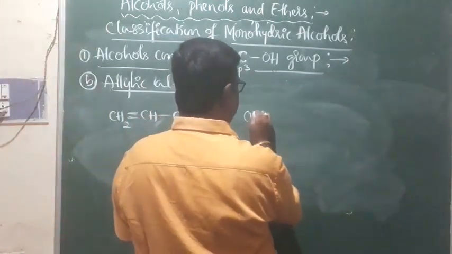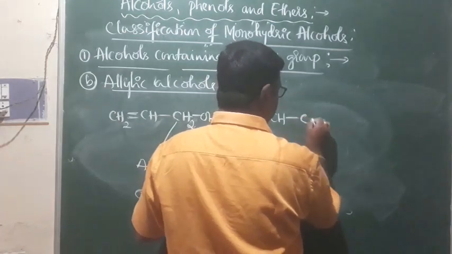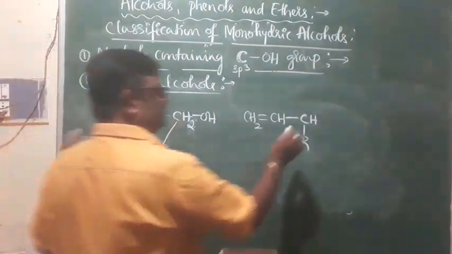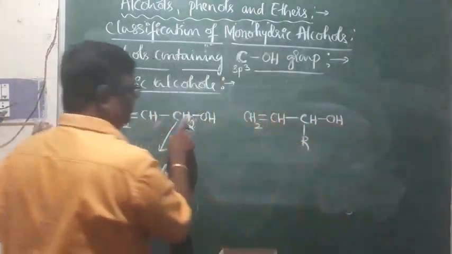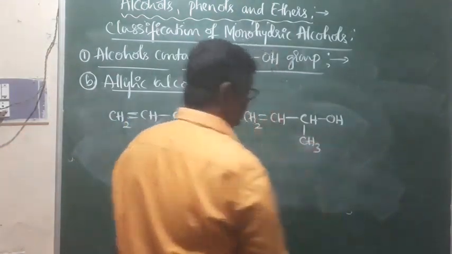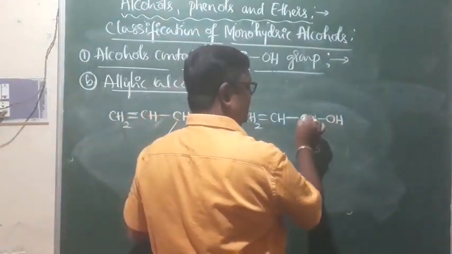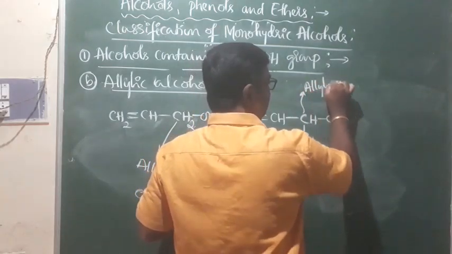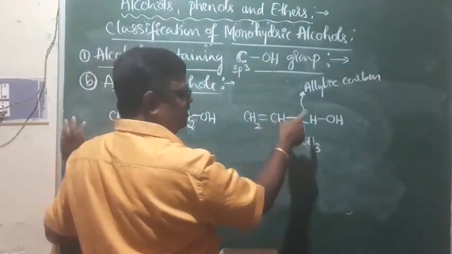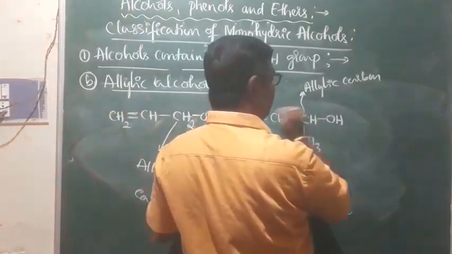Apart from that, we have this CH2, CH, and R, and it is OH. I replaced one hydrogen atom by a CH3 group. Look at this. This is also an allylic alcohol, because the OH group is attached to the allylic carbon. This is the allylic carbon. What is an allylic carbon? The carbon next to the double bonded carbon atom, directly attached to the double bonded carbon. That is the allylic carbon, and therefore this is also an allylic alcohol.